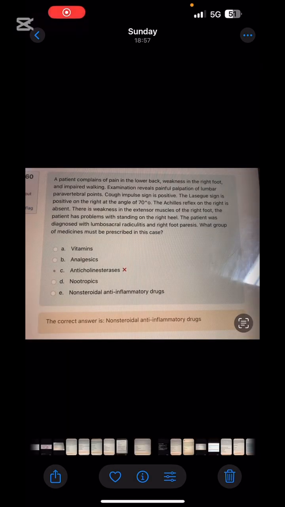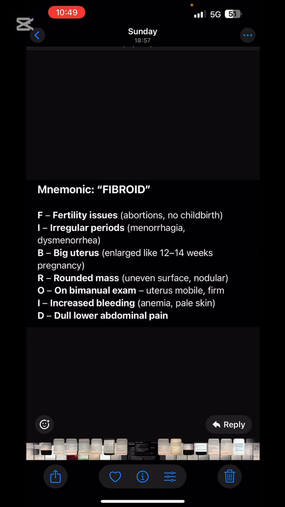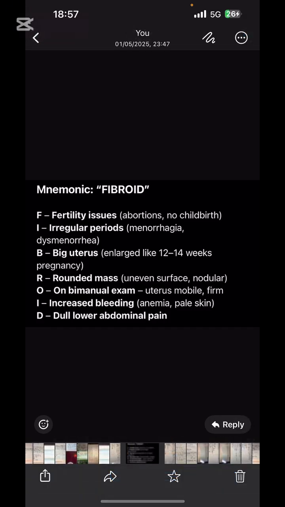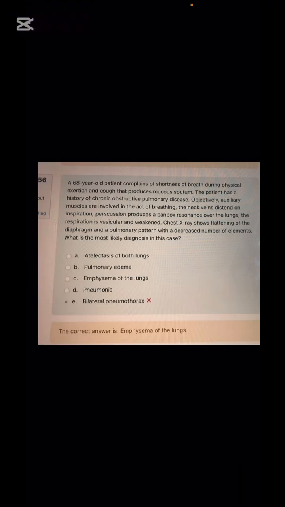In cases of lumbosacral radiculitis, what will you give? Sir, NSAIDs. And mnemonic for fibroids: F4 fertility issues, I4 irregular periods, B4 big uterus, R4 rounded mass with uneven surface, O4 on manual examination uterus will be mobile and firm, I4 increased bleeding, signs of anemia, D4 dull lower abdominal pain. Please try to recall instead of just reading the mnemonic. Try to recall it so that it will be stored in long-term memory.